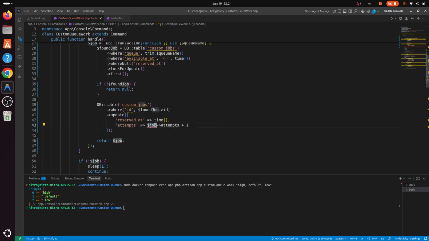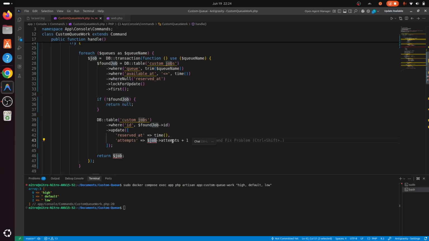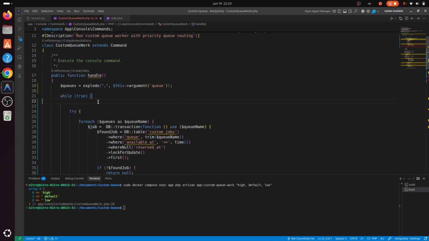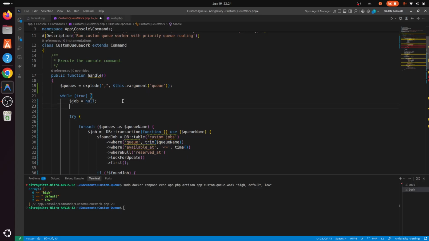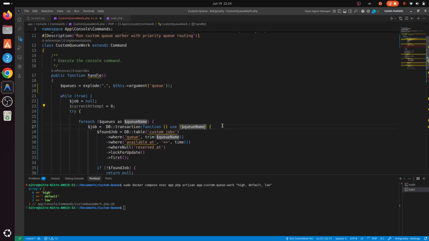Okay, instead of doing the attempts from the job, let's initialize the attempts. Let's give job is null at first, and then current attempt is equals to 0, and also use current attempt in here.